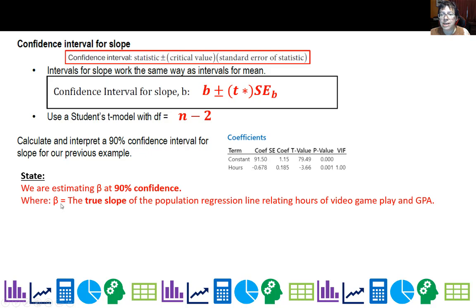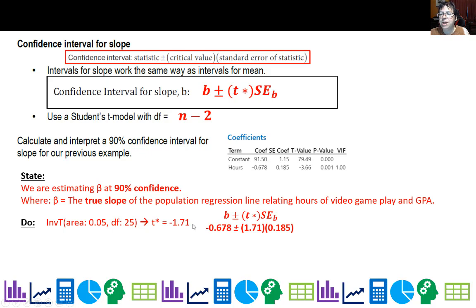And so we're going to go ahead and do the interval for our example. We still do the state. We are estimating beta at 90% confidence, where beta is the true slope of the population regression line relating hours of video game play and GPA. The plan is pretty much the same, except we've already done it, so I'm going to skip that part. And then the do. So we need to calculate our critical value. Do not use the T that you see up here. That's the test statistic, all right? Just want to be clear.